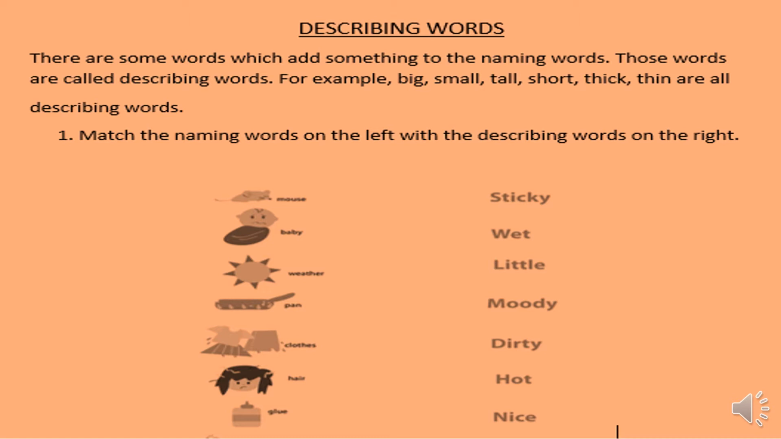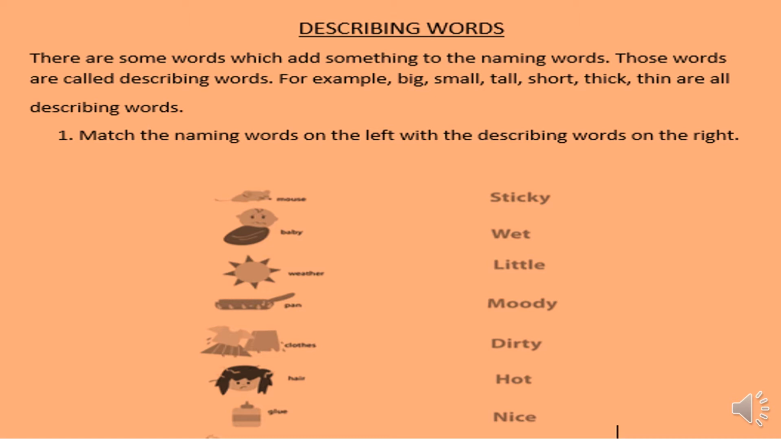Today we will do some topics of your grammar book. If you look at your Grammar Tree Book 1, second edition, on page numbers 12, 13 and 14 there is a topic, describing words. I have also given you this topic in your booklet on page number 15. Now first we will discuss what describing words are.